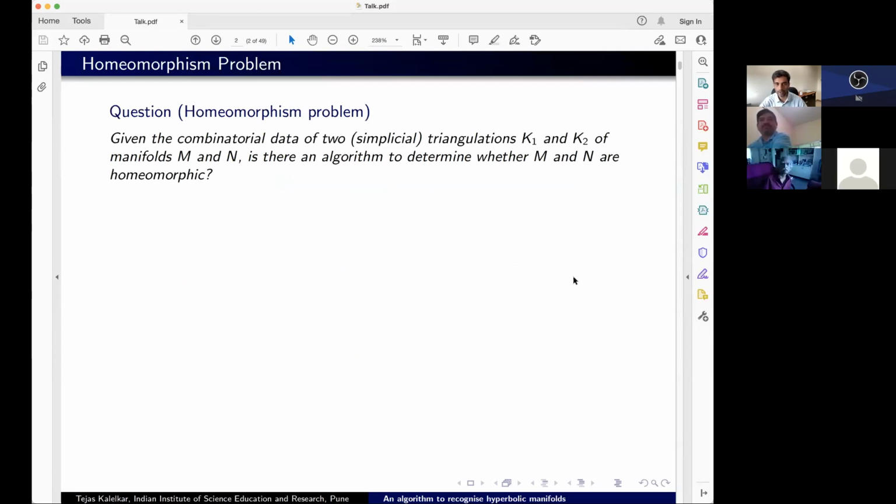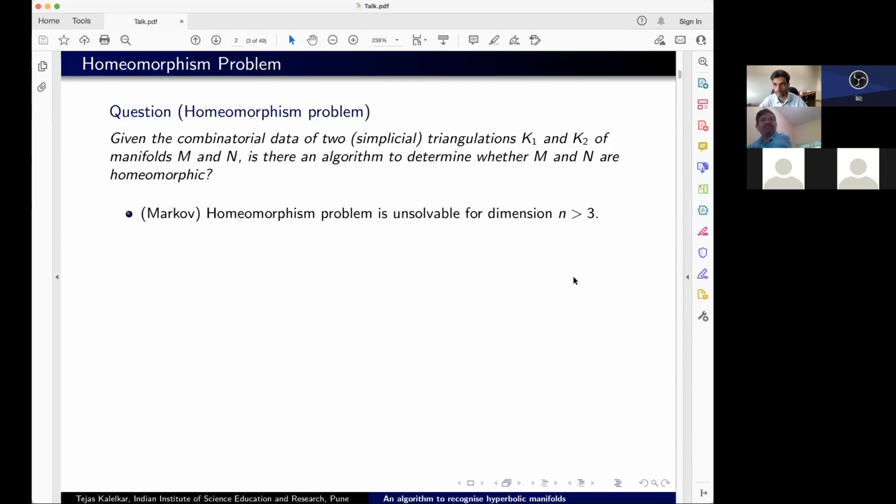which says that if you have the combinatorial data of two triangulations K1 and K2 of manifolds M and N, the question is: is there an algorithm to determine whether M and N are homeomorphic from the combinatorial data of the triangulation? So just from the triangulation, can you determine whether the two corresponding manifolds are the same? That is a question you can ask when you're working with triangulated manifolds. Now, this question in general, of course, has no solution.